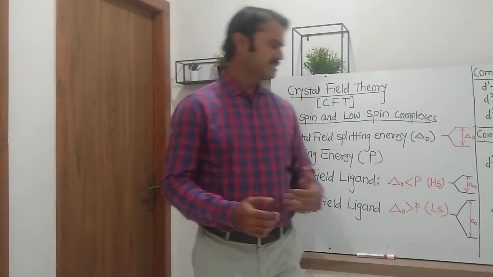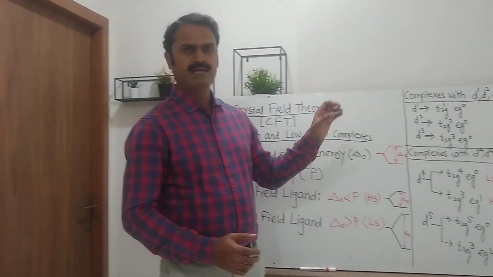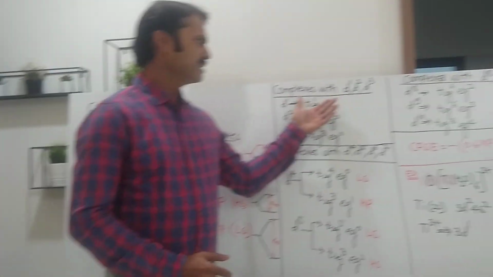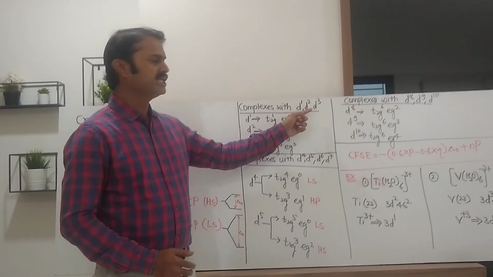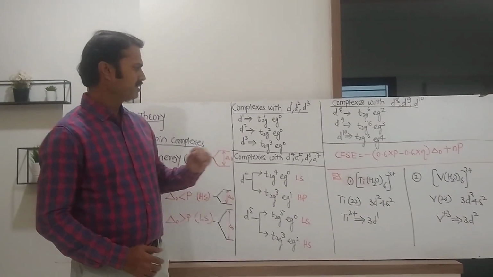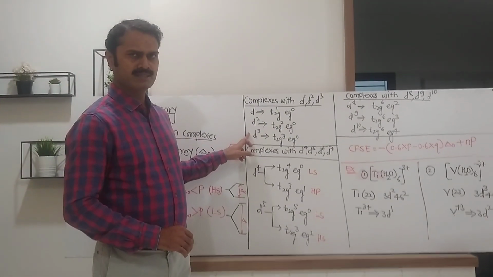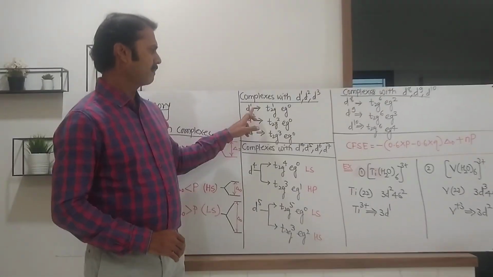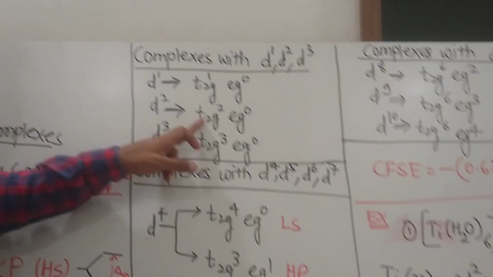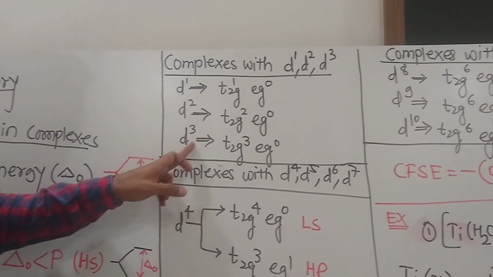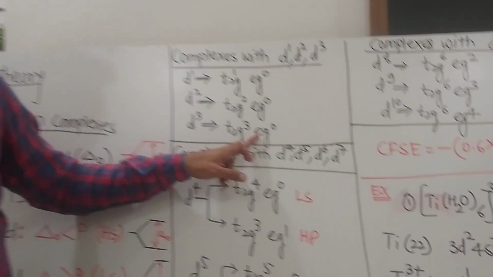So let us discuss low spin and high spin complexes by taking examples. Consider the octahedral complexes with d1, d2 and d3 systems. In these three systems, there is only one possible electronic configuration. For d1, it is t2g1 eg0. For d2, t2g2 eg0. And for d3, it is t2g3 eg0.